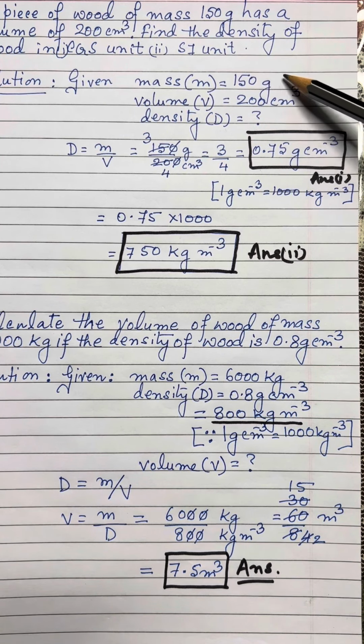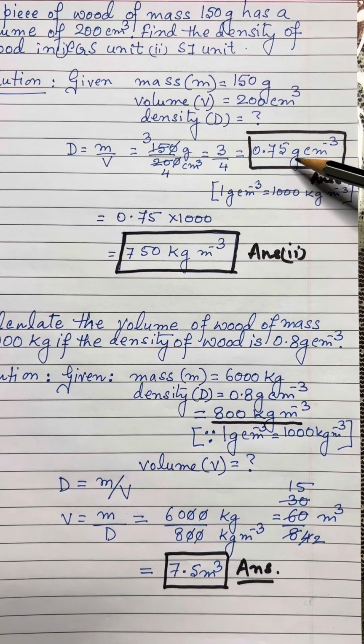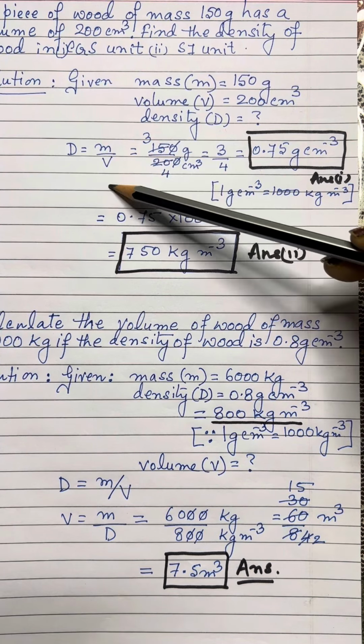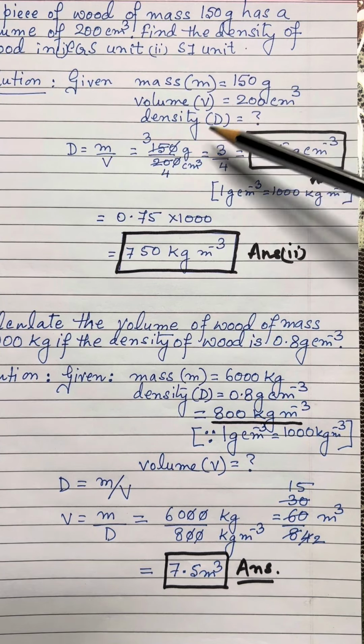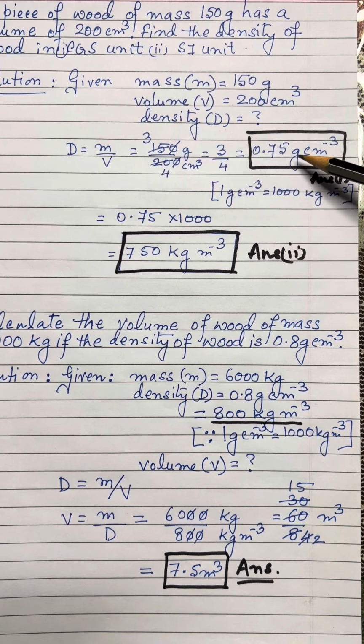Since both the values are given in the CGS unit, it suits us. So, the first value is very easy to find out. D is equal to m by V, m is given, V is given, we substitute the values and we directly get the value of D, the density, in gram per centimeter cube. Box the answer and write answer to part 1.